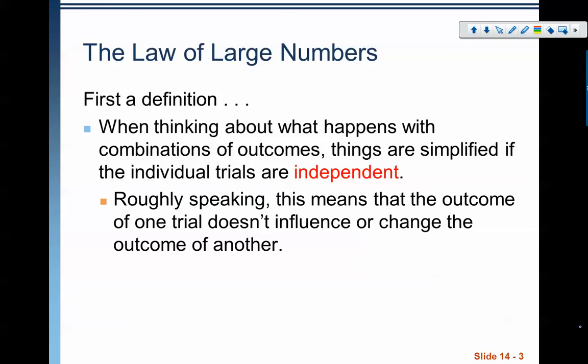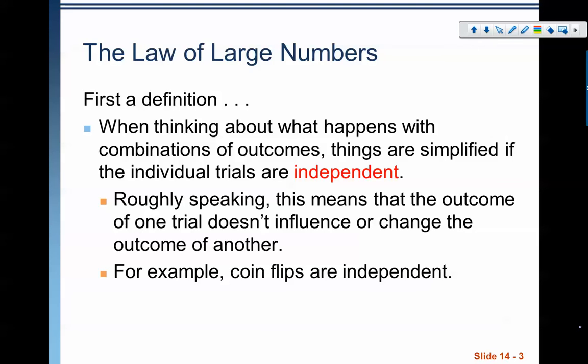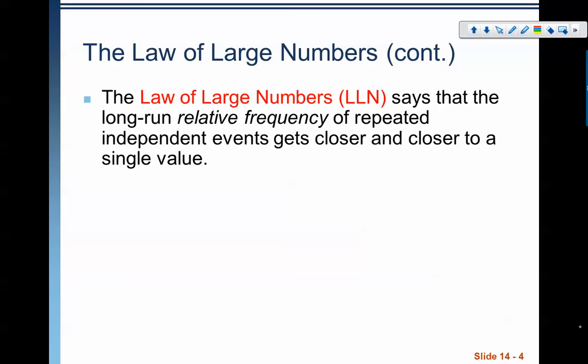This is not always a safe assumption to make, by the way, but for our first introduction here, we are going to talk about this in terms of independent events. Coin flips are independent events because my third coin flip is not influenced by my second coin flip. I could do 5 coin flips in a row, and the 6th one is still not influenced by the results of the previous 5, so they're independent.